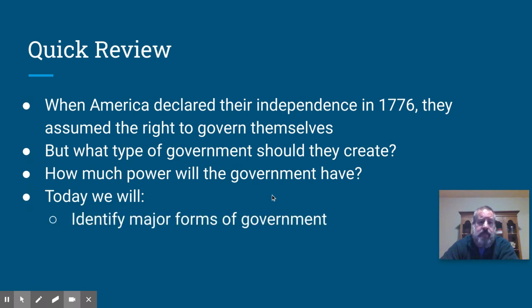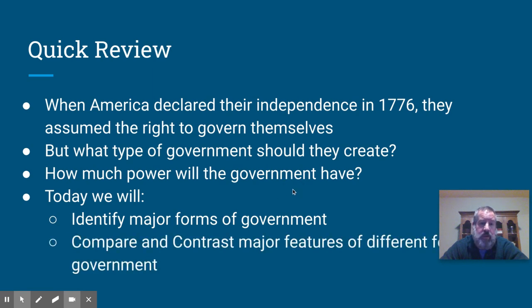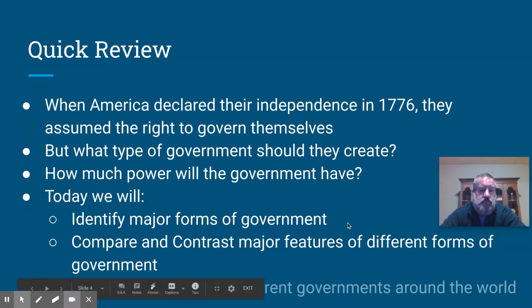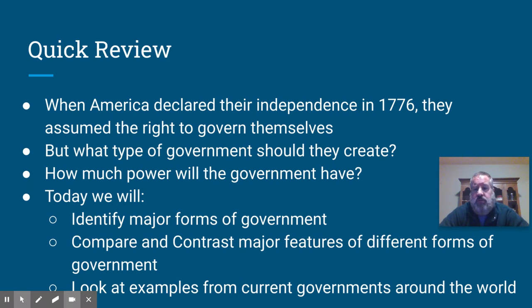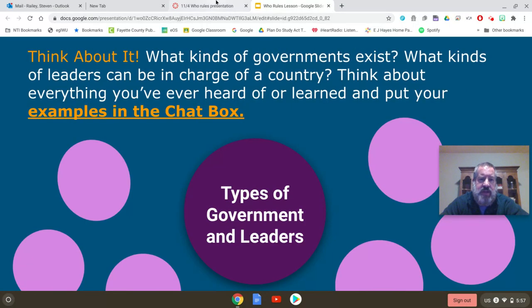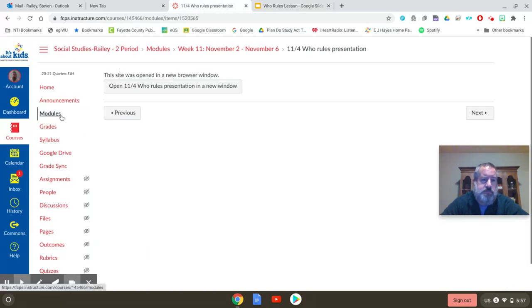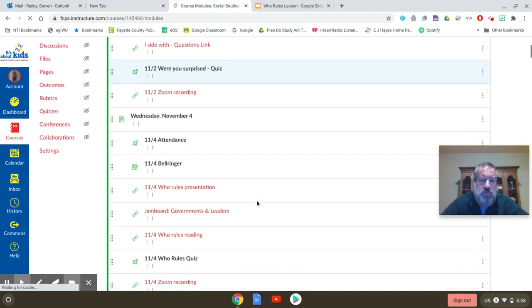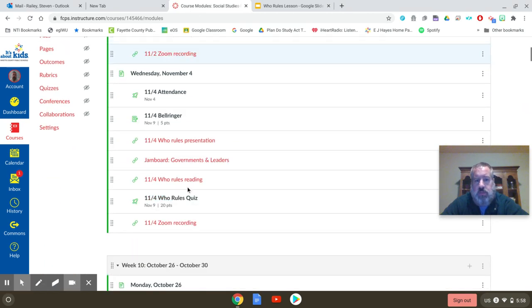And today we will identify the major forms of government that exist today, compare and contrast major features from these different forms of government, and look at examples from current governments around the world. So this was actually something that we did, and you can see that this is in our module right here. So you can jump into this Jamboard, and you can see what we did.